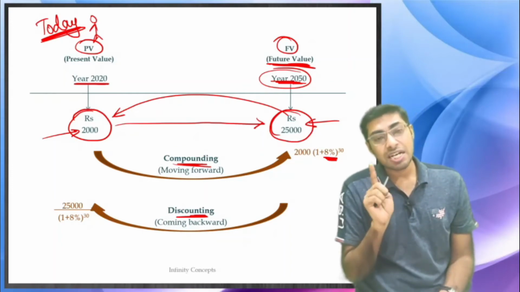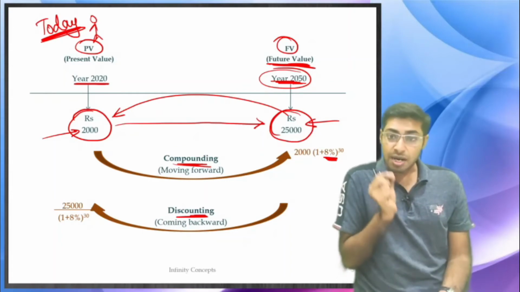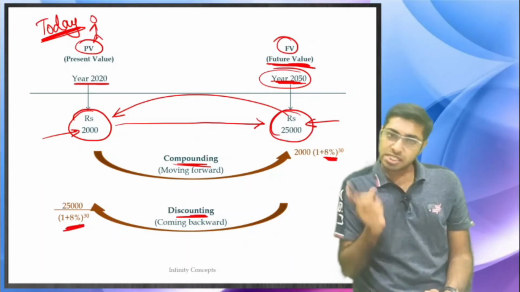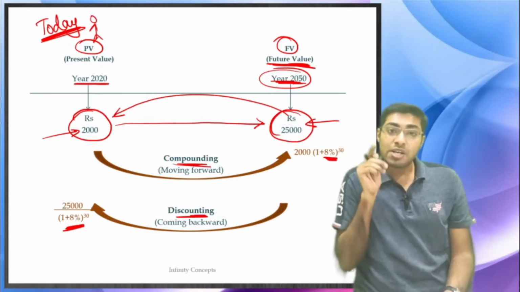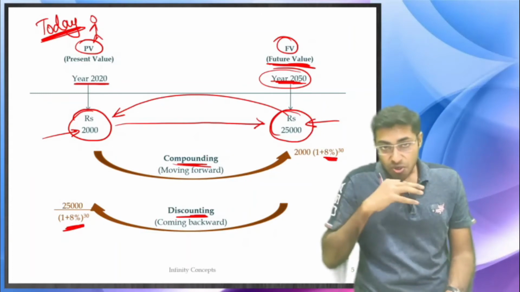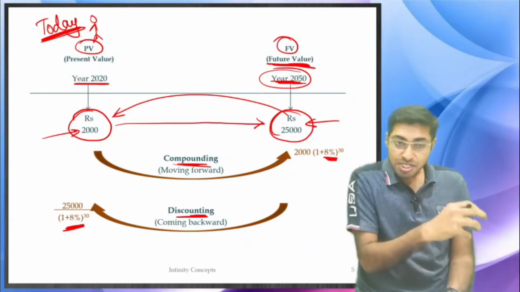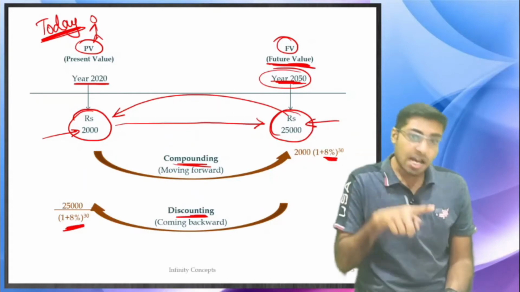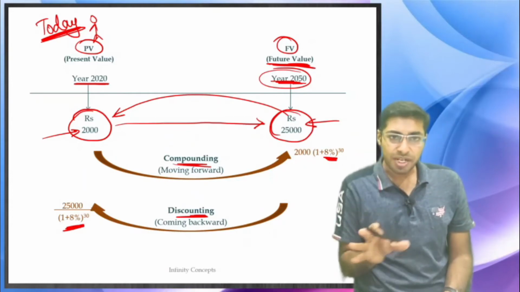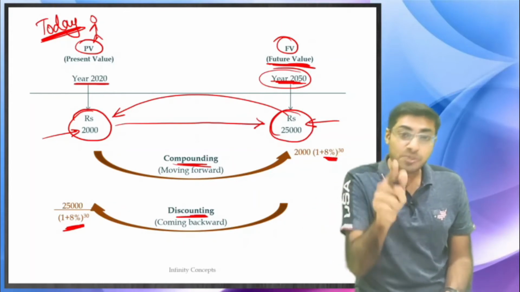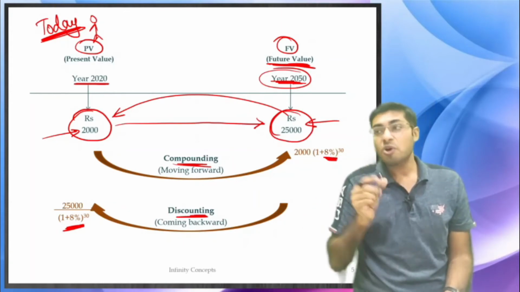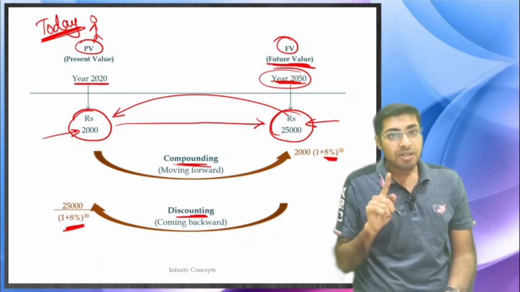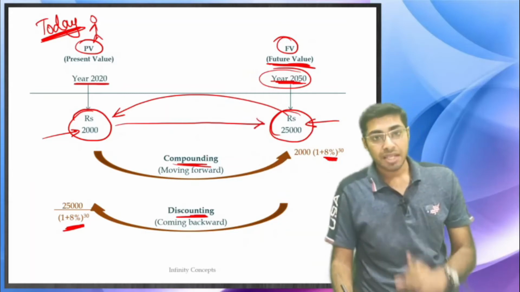But the terminologies that we use are different, because when I use the word compound rate, even though it is 8%, it is the same as the discounting rate that we have used over here. So discount rate and compound rate are the same. I will use the term compounding when I want to bring from 2020 to 2050. And I will use the word discount rate, being 8% only, nothing different from the compound rate, when I want to bring it behind from 2050 to 2020.